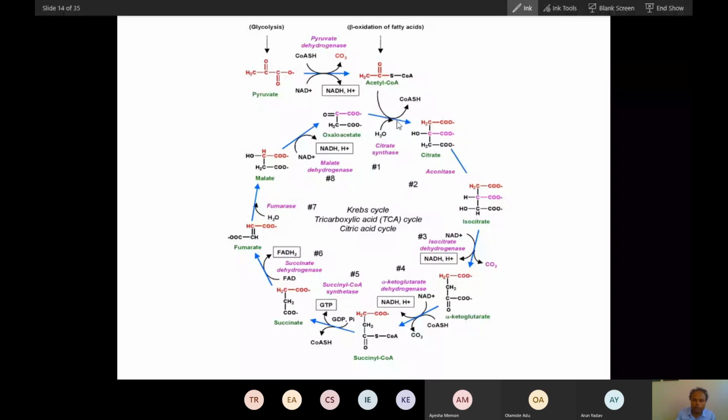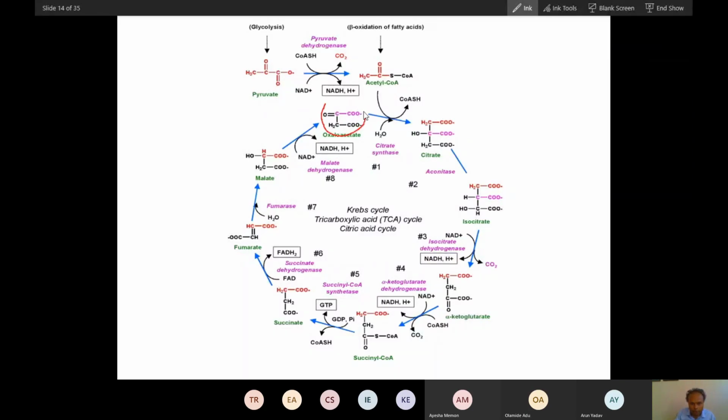Now, let me come here. So you will understand now. So oxaloacetate, here you can see oxaloacetate, with this oxaloacetate, this is fused. So this becomes a citrate. Did you understand this? Up to this? Yes, sir.